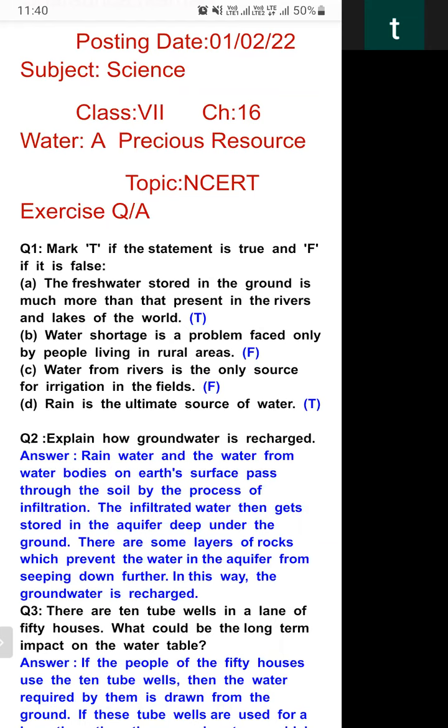So what will happen? Rainwater comes onto the ground. That water slowly moves in a downward direction, meaning seepage takes place. That process is known as infiltration. That infiltrated water gets stored at a place known as an aquifer. There are some layers of rocks which prevent the water from going further downward. In this way, groundwater is recharged. And by which process is it recharged? By the process of infiltration.